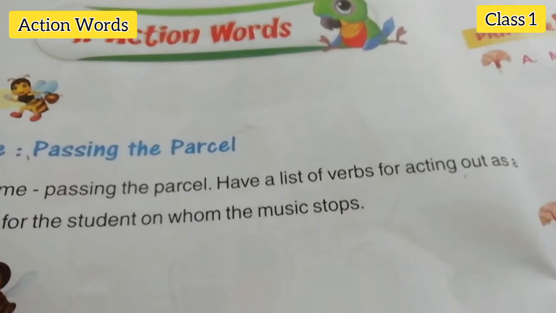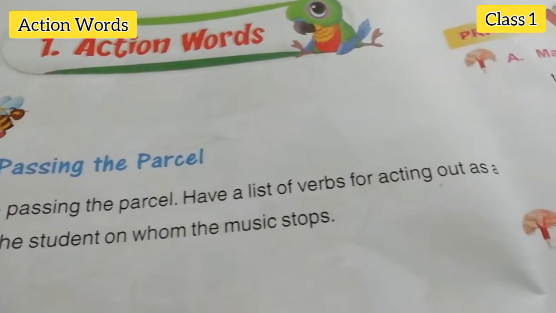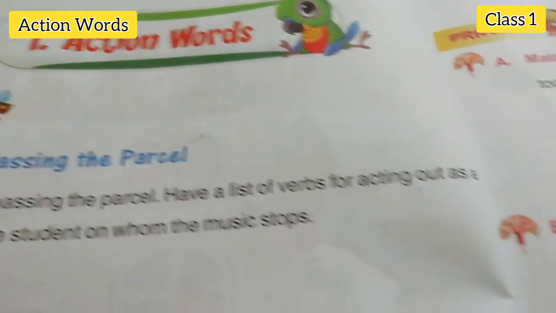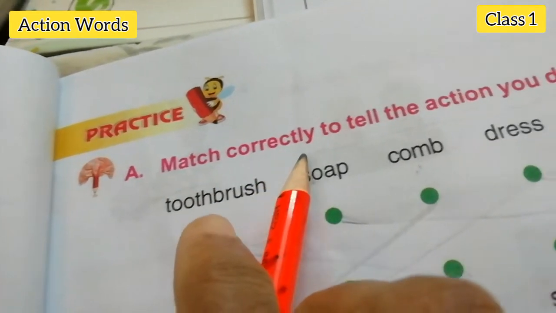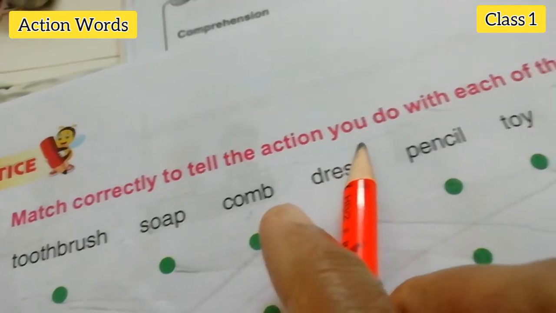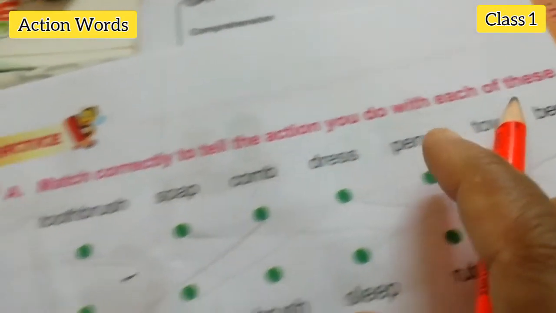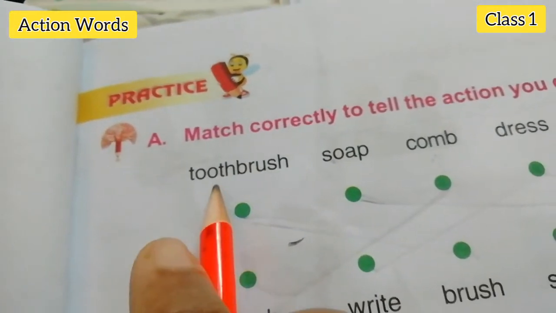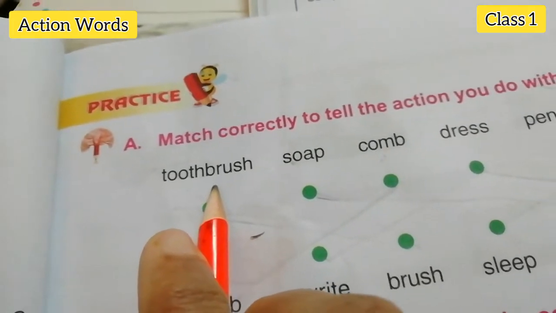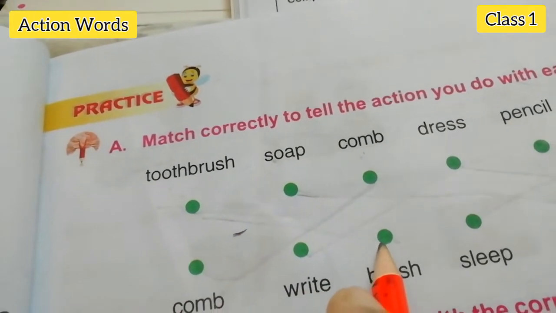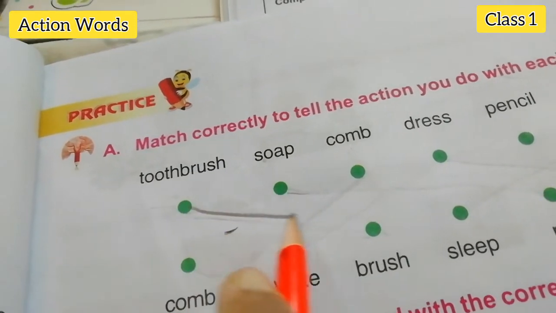Now open page number 35. Okay, let's start writing the textbook part. See here, match correctly to tell the action you do with each of these. Okay, we have to match. Toothbrush. With the toothbrush, what will you do? Yes, you will brush. So, match.